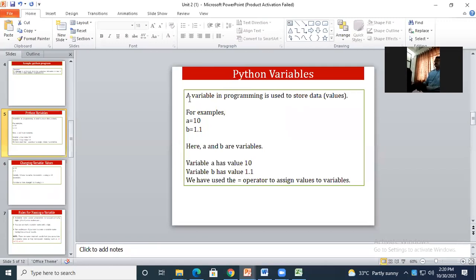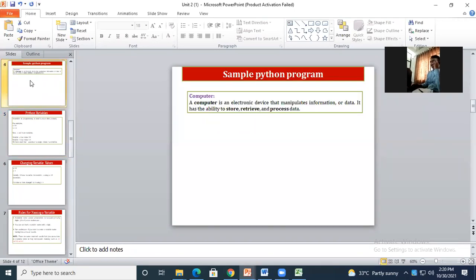Now, what do you know about variables? You just tell me first. Tell me what a variable is, and why to use variables. Anyone?